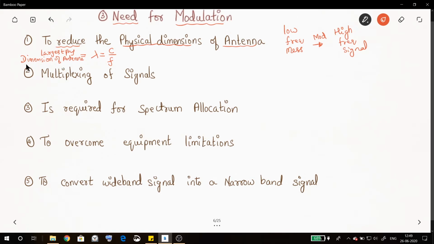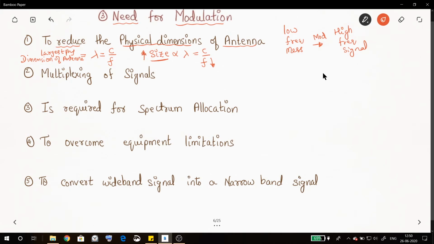So the largest physical dimension of an antenna will depend on the wavelength that it is receiving. So you can say the size of the antenna is directly dependent on the wavelength of the signal that it is receiving, and we also know that the wavelength is given by c by f. So the size of the antenna is inversely proportional to the frequency. In case I have a low frequency signal, the size of the antenna will be very large.